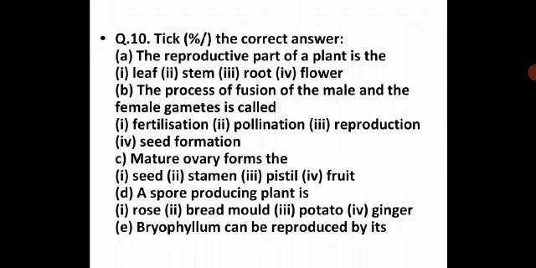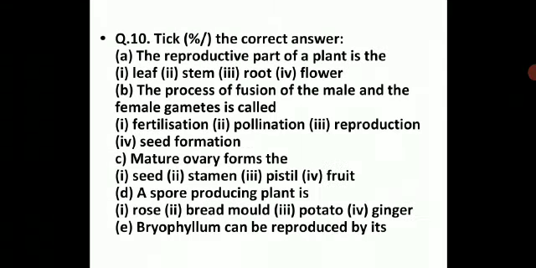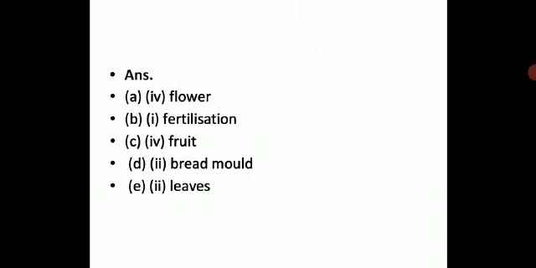Last one here, bryophyllum can be reproduced by its leaves. The correct option over here, you can have options like stem, roots, leaf, flower and all that. So bryophyllum can be reproduced by its leaves.